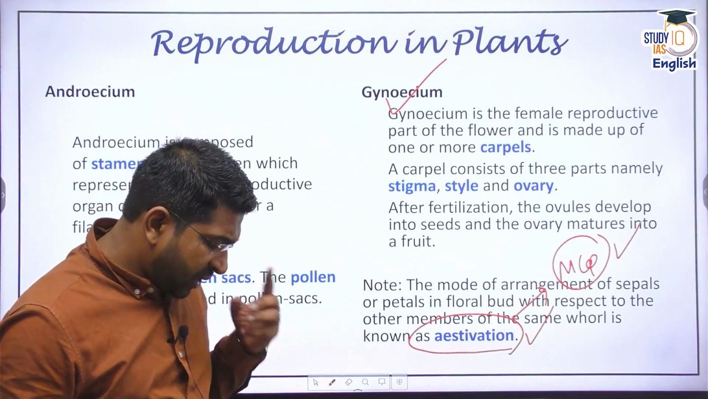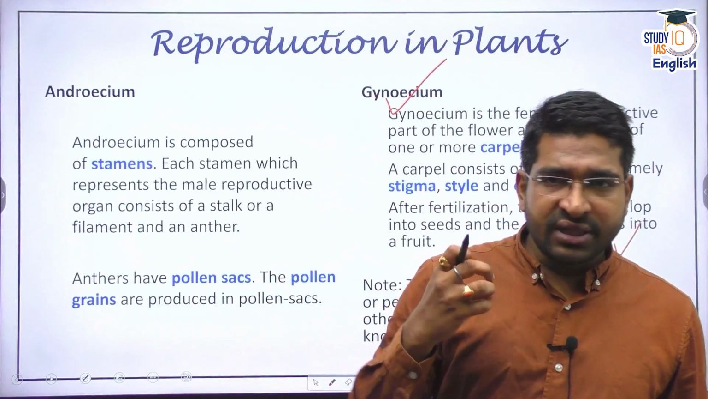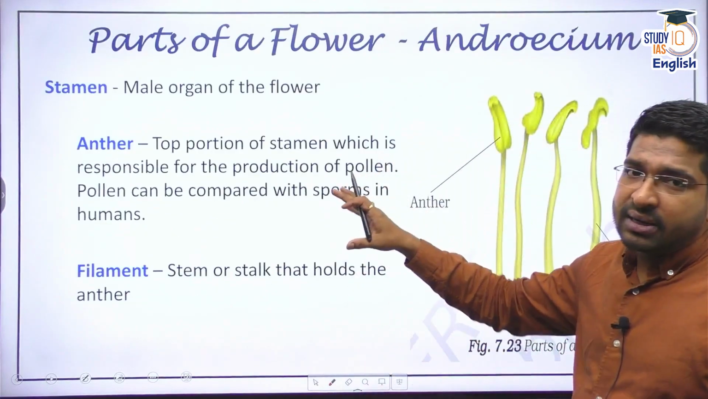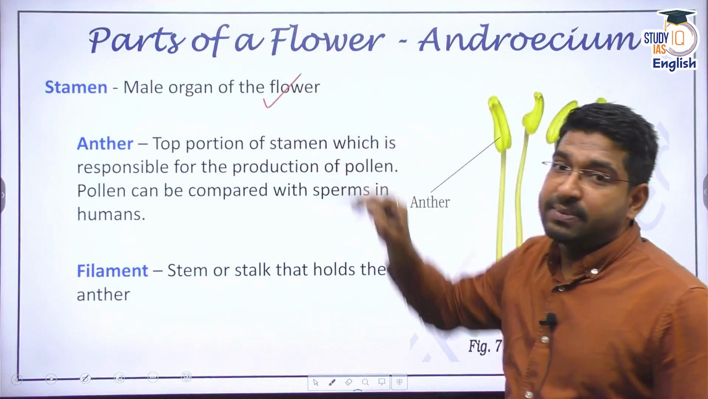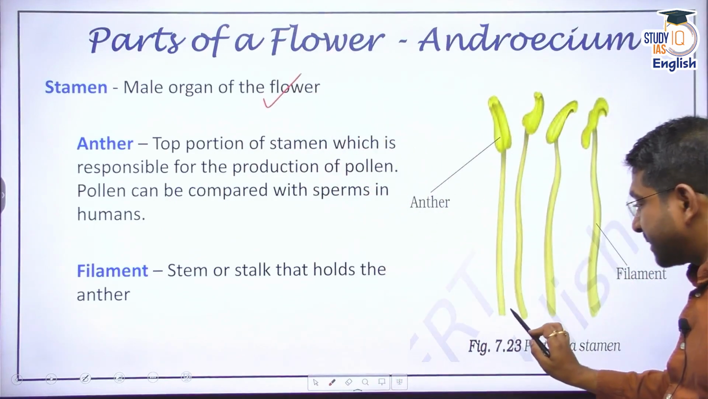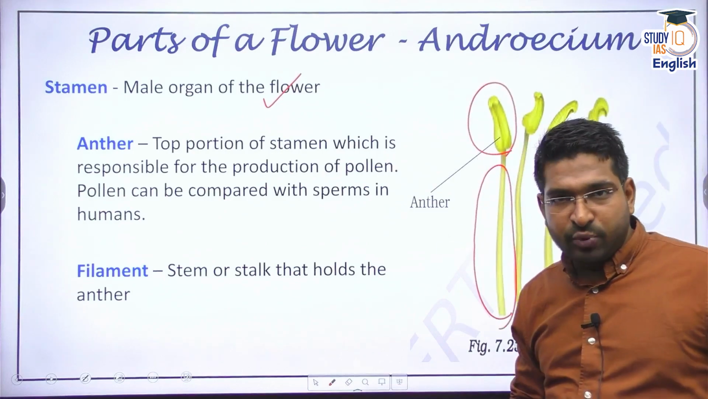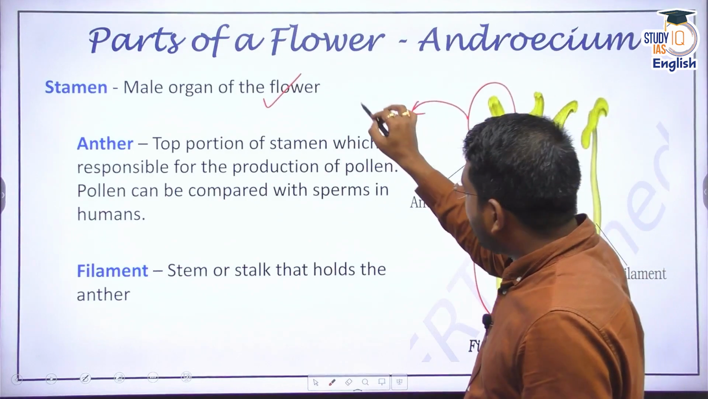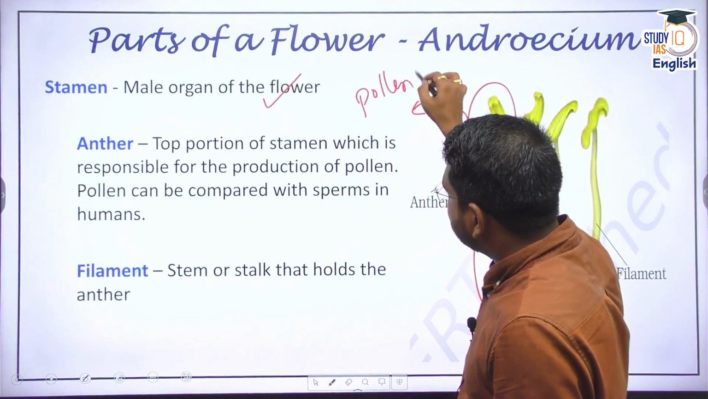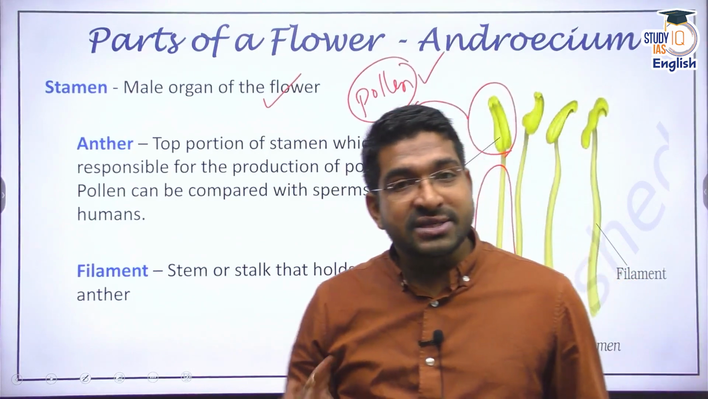Now, what happens? As I told you, the male and the female part are already present in the flower. The male part is called androecium. Androecium consists of stamen. You must have seen a stamen in a flower like this, it has a filament and it has anther. When the plant matures and starts flowering, this anther produces pollen grains.